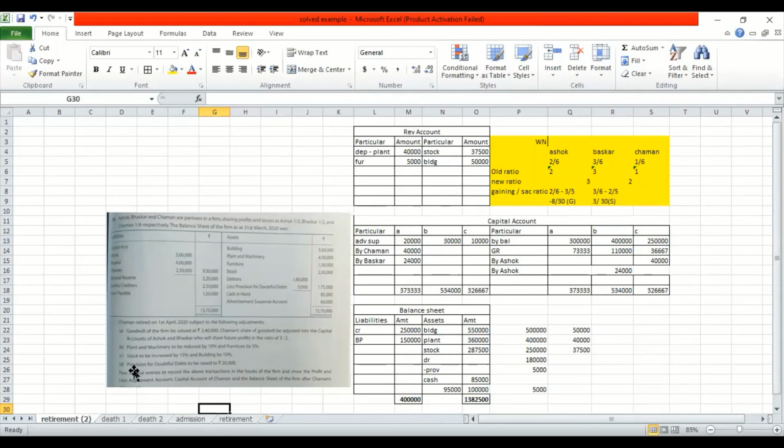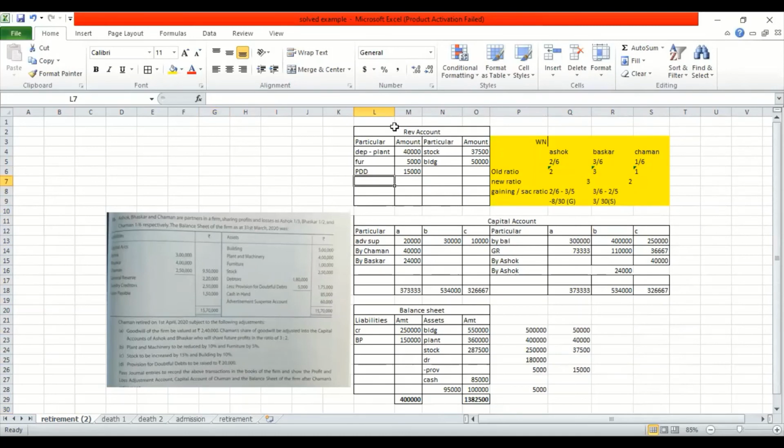Now looking into the D part, provision for doubtful debts to be raised to 20,000. Provision is 5,000. Now you want to raise it to 20,000. That means you want to increase it by 15,000. What is PDD? It is kind of a liability. So isn't that a loss for you? So you're going to record it over here. So now we are almost done with the sum. We have done the posting, we have done the adjustment.